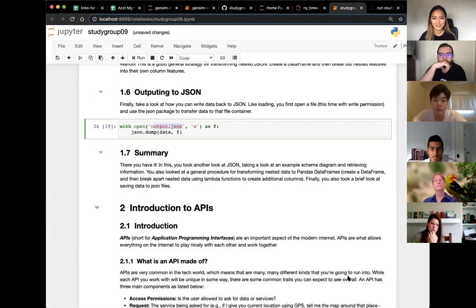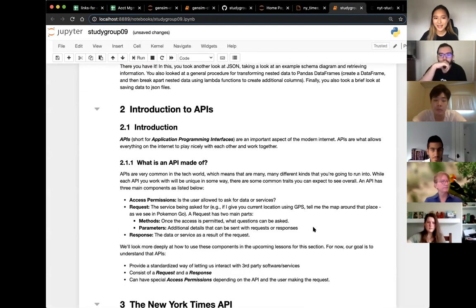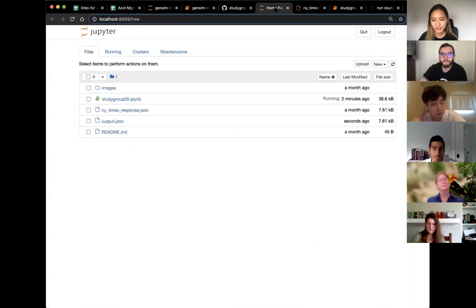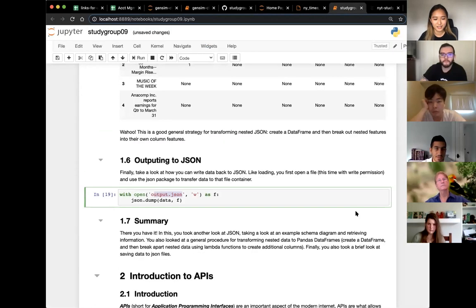All right. So APIs stand for, oh yeah, question. Sorry, when it said, can you go back to that again? The Jupyter notebook. Oh, here. Yeah. So when it says with, what does that mean?